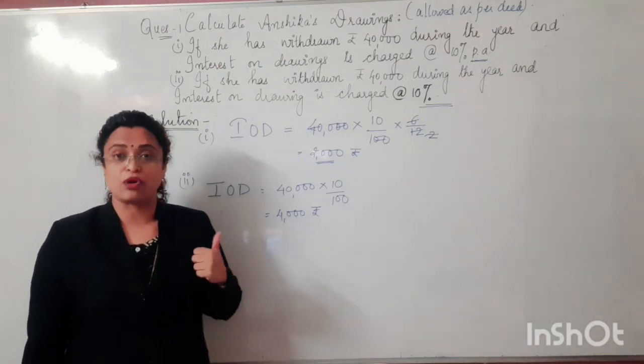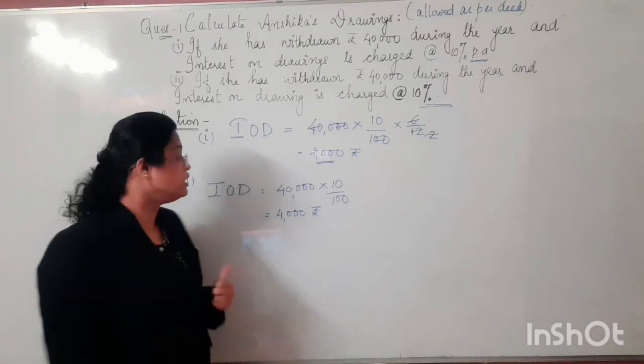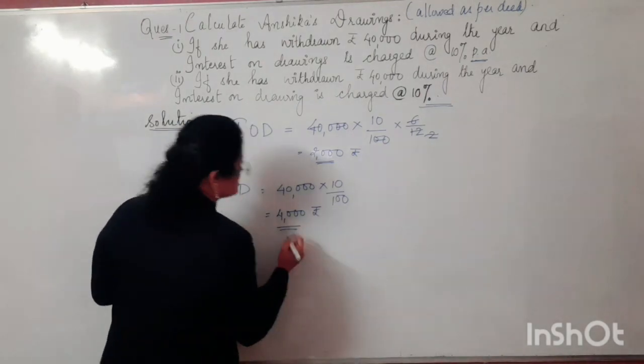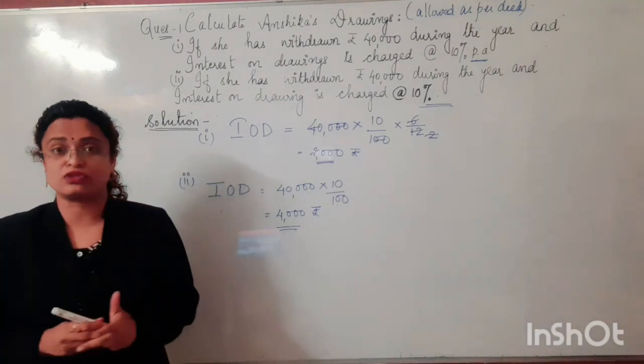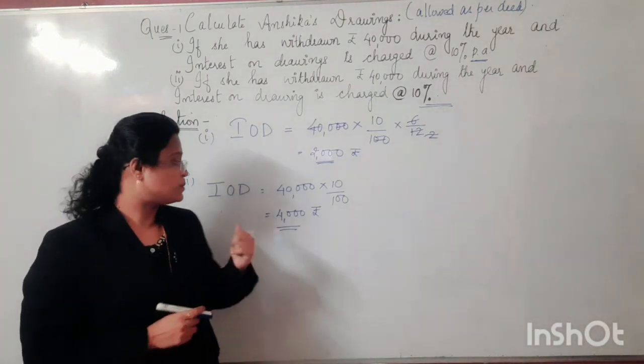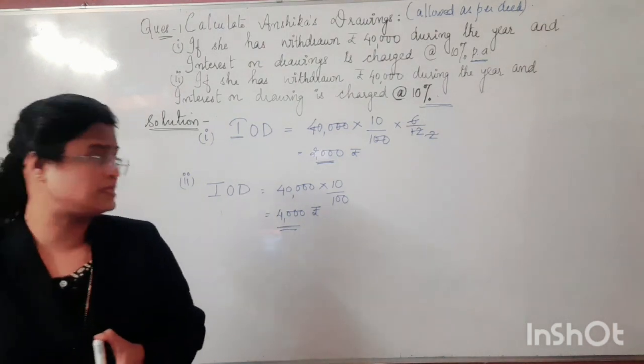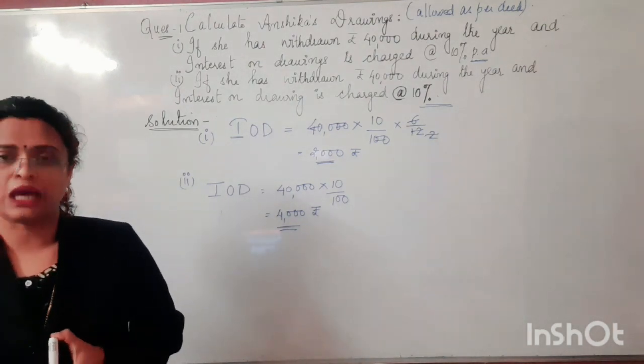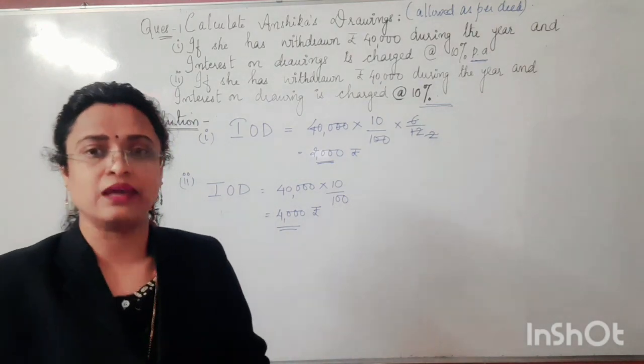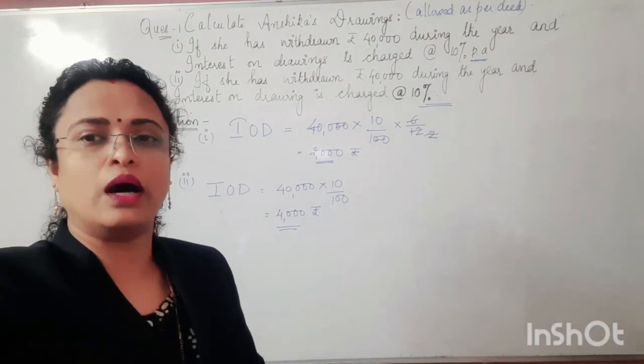We need to take care of it while calculating the interest on drawings. As for case number 1, we calculated Anshika's interest on drawings as 2,000, and as for case number 2, we calculated Anshika's interest on drawings as 4,000. Now we will be discussing case number 3 through our numerical.